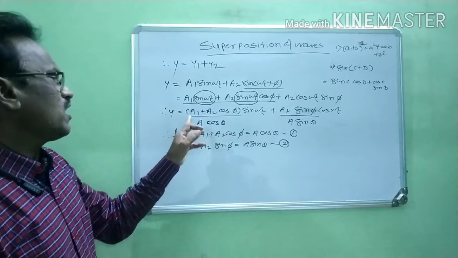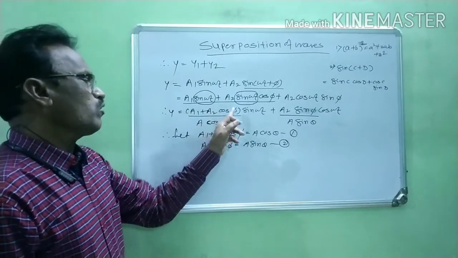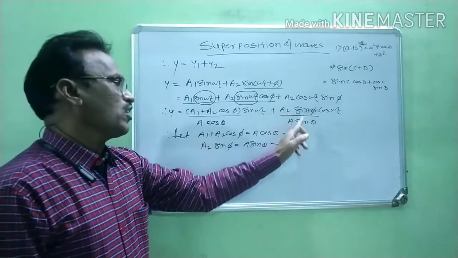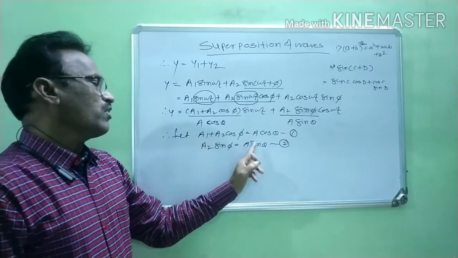Now, in this way, a1 plus a2 cos of phi is equal to A cos theta, and a2 sine of phi is equal to A sine theta.